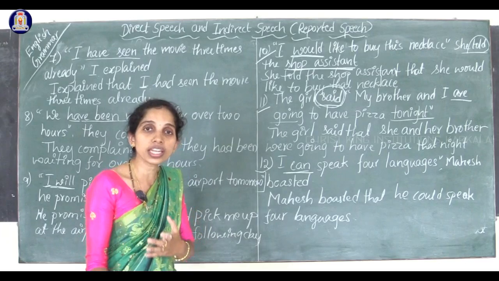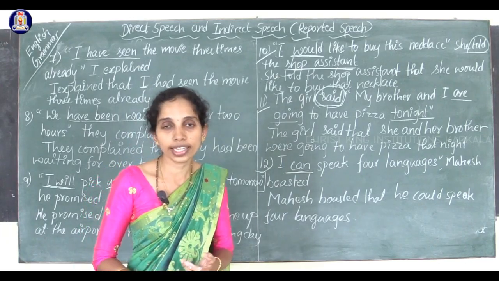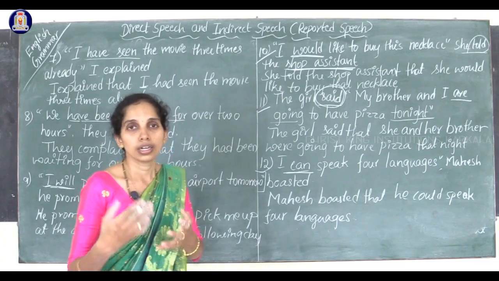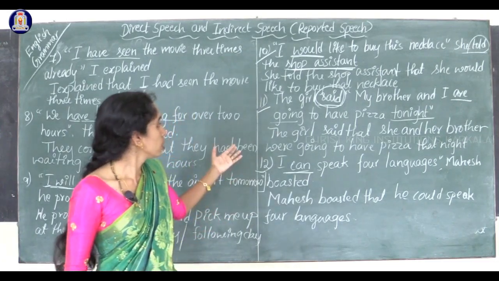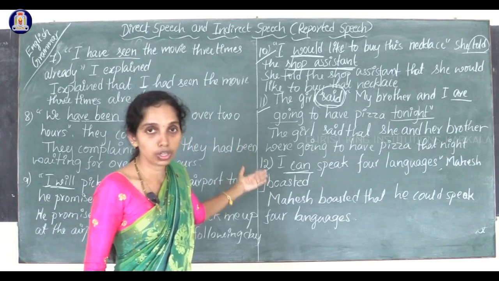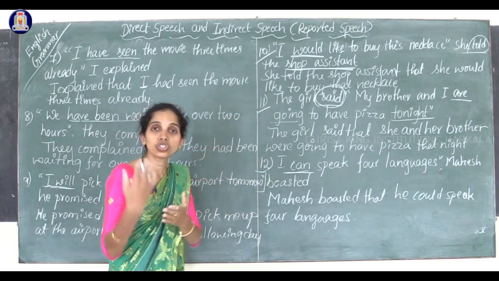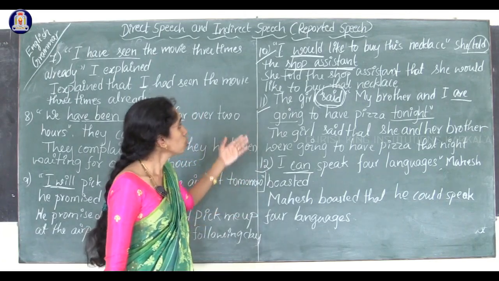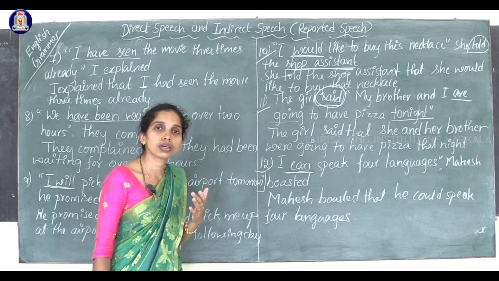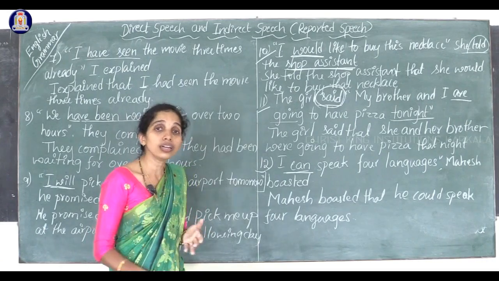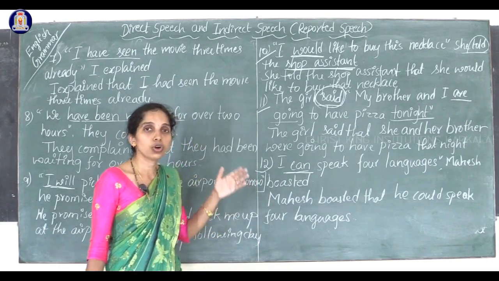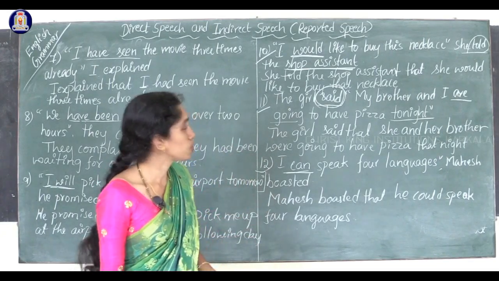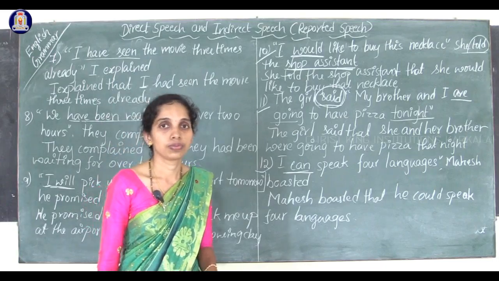We are going to change the questions, in the sense interrogative sentences, then imperative sentences and interjection. We are going to change imperative and interrogative sentences too. So let us learn to change the imperative and interrogative sentences into reported speech in the next class.